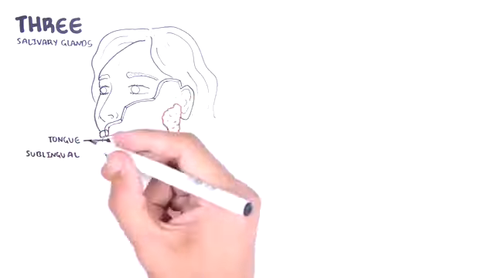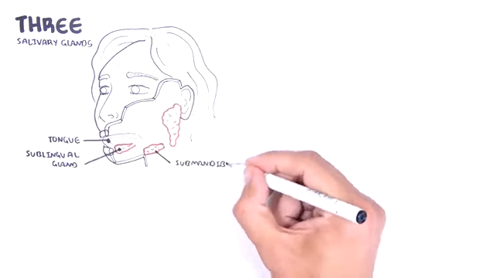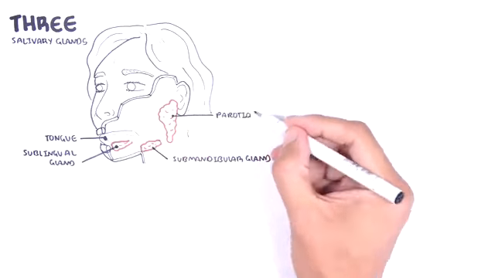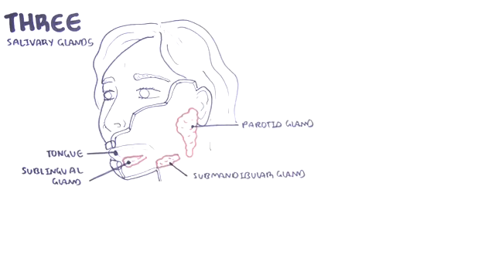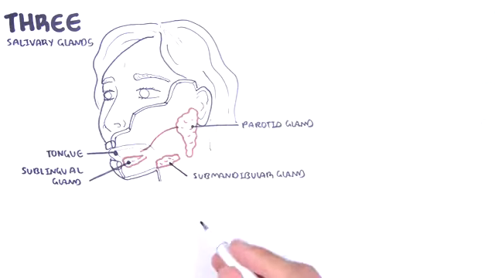Under the mandible, your lower jaw, to the back of the mouth, you have the two submandibular salivary glands. And then you have the bilateral parotid glands, which is the largest salivary gland, sitting sort of posterior to the masseter muscle and anterior to the sternocleidomastoid muscle.